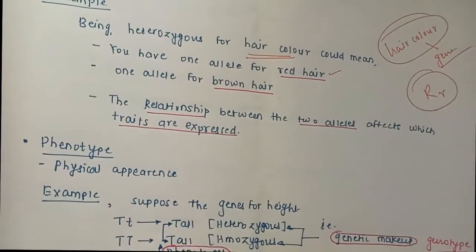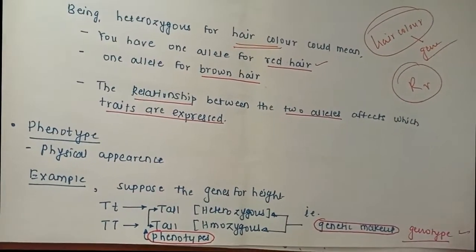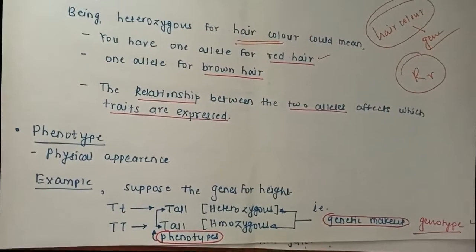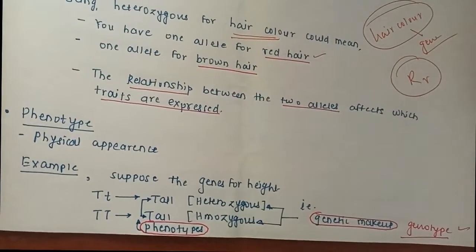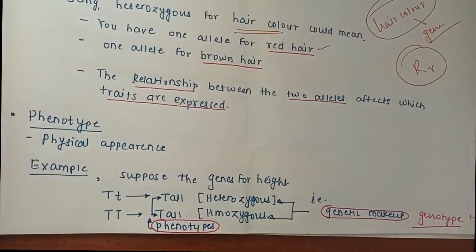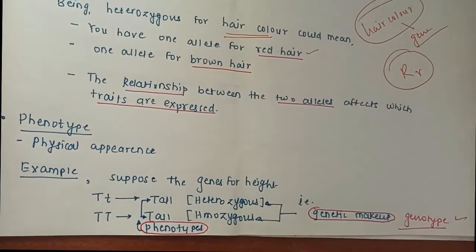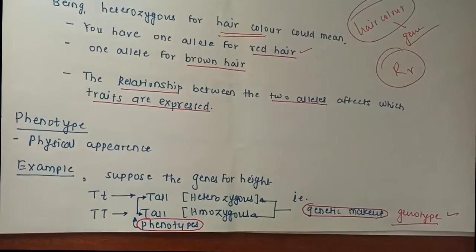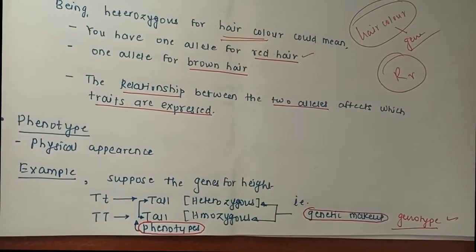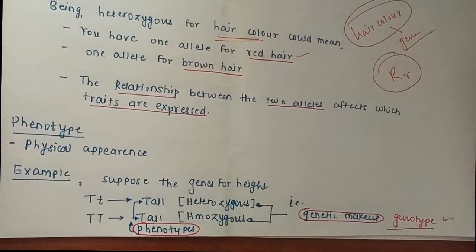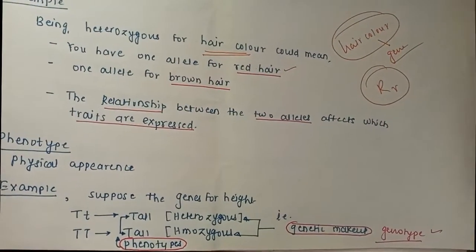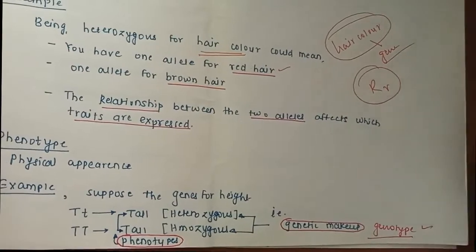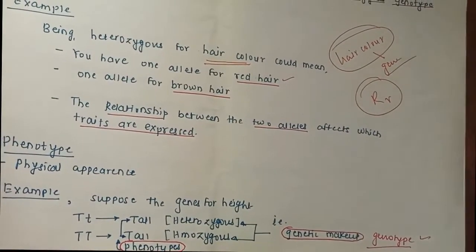Next fundamental is phenotype. We all know it from the Punnett square, and there we write the ratio as a phenotypic ratio or genotypic ratio. The basic fundamental of phenotype is just external appearance. We look into the external appearance of the particular plants or particular animals, and we write the ratio about it. It is tall or dwarf or short. So this external appearance ratio is called the phenotypic ratio.